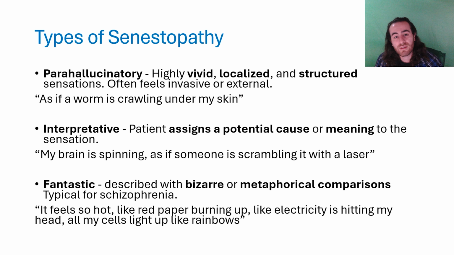As for fantastic senestopathies, their main characteristic is that they are described with bizarre and metaphorical comparisons. For example, a person may say that it feels so hot, like red paper burning up. These types of descriptions can be even more weird and grotesque as well. All three types presented on this slide are usually seen as a core or accompanying symptom of more complex psychiatric illnesses, with fantastic senestopathies being typical for paranoid schizophrenia.